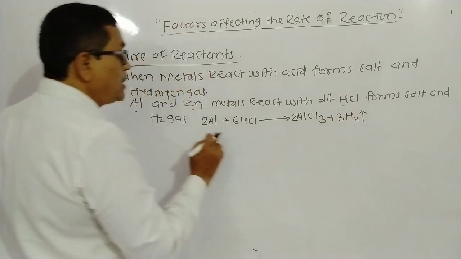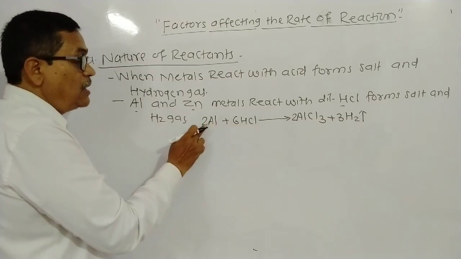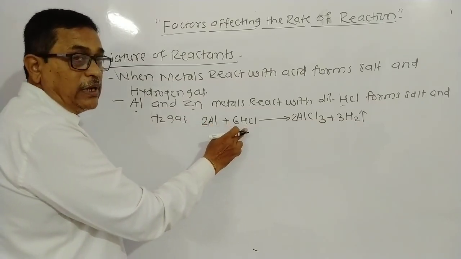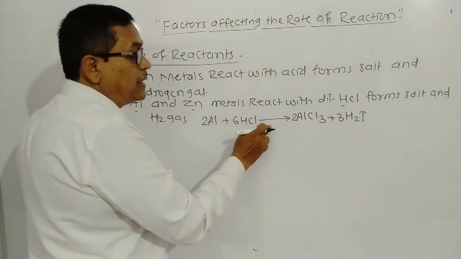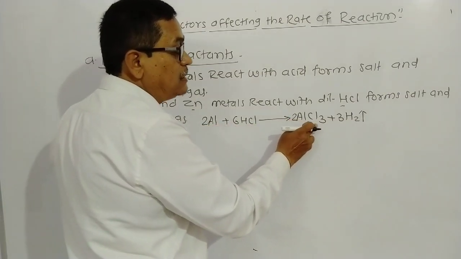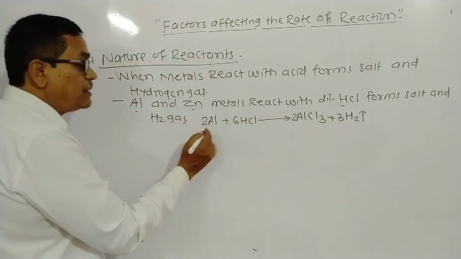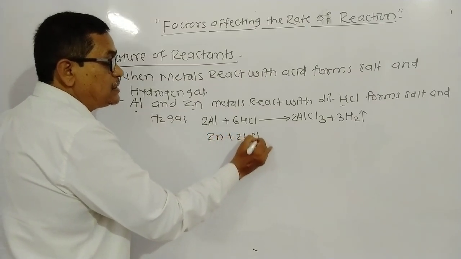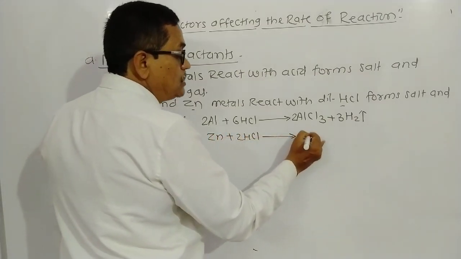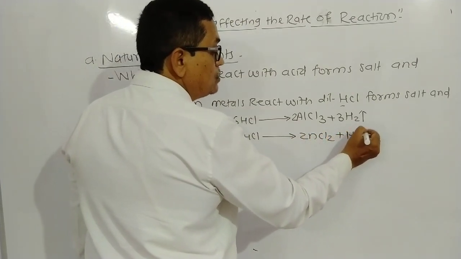That is the equation between aluminum and dilute hydrochloric acid. Aluminum metal reacts with dilute hydrochloric acid: 2Al plus 6HCl gives 2AlCl3 plus 3H2. We take the equation of zinc: Zn plus 2HCl gives ZnCl2 plus H2.